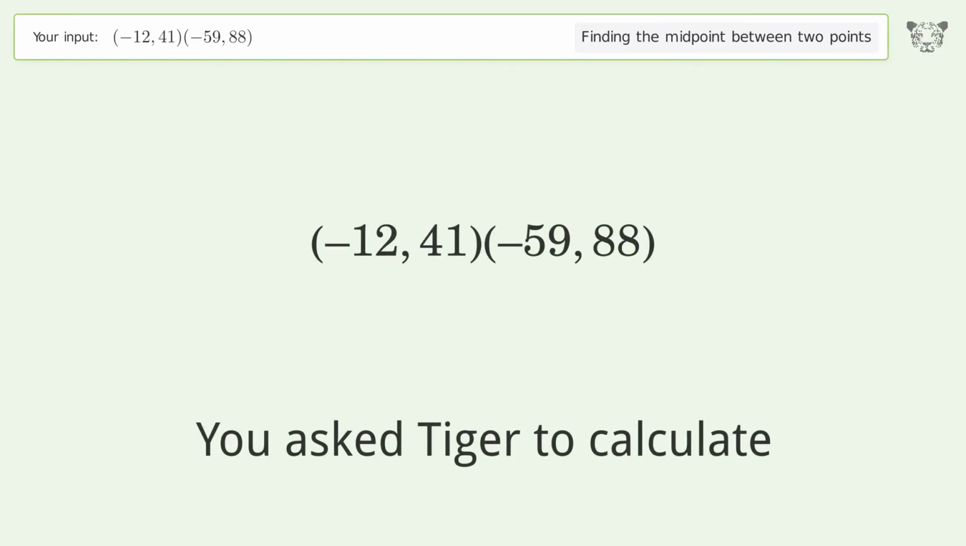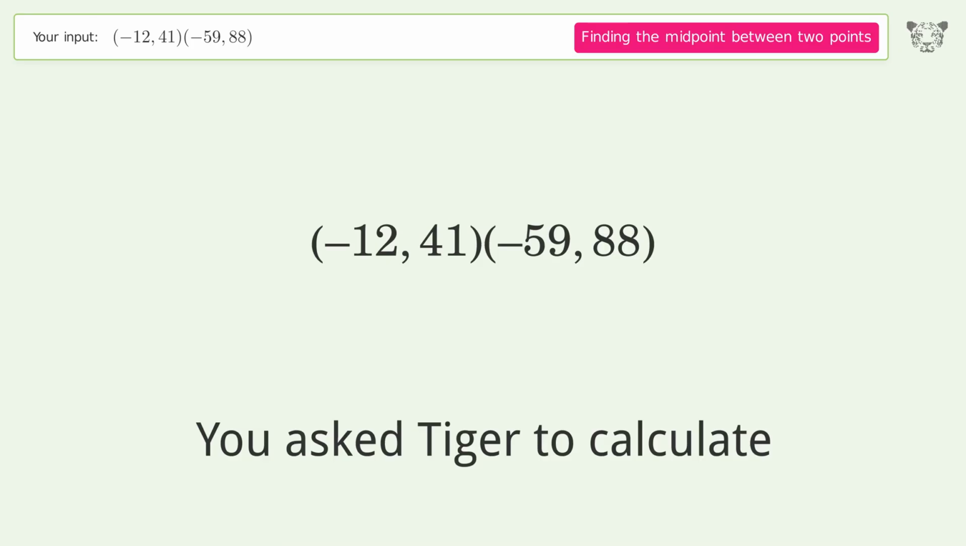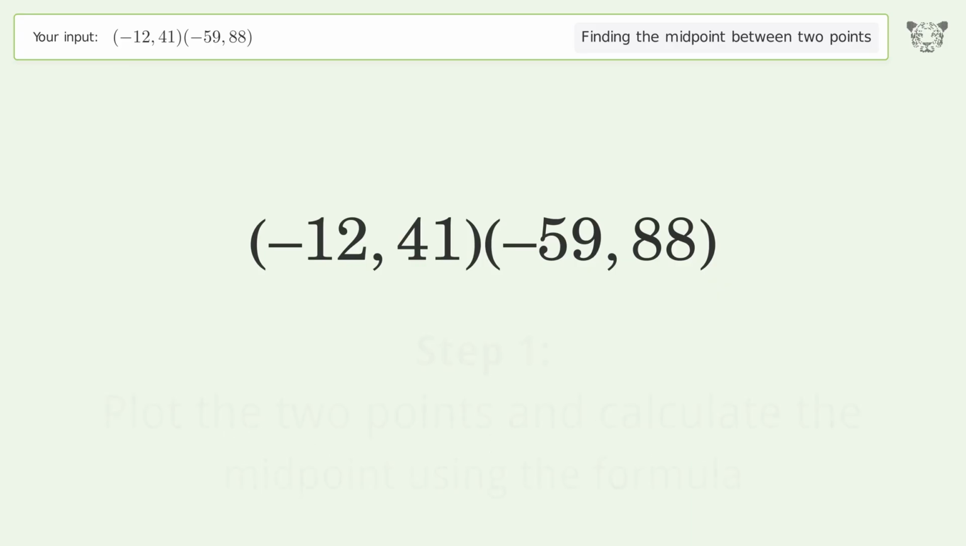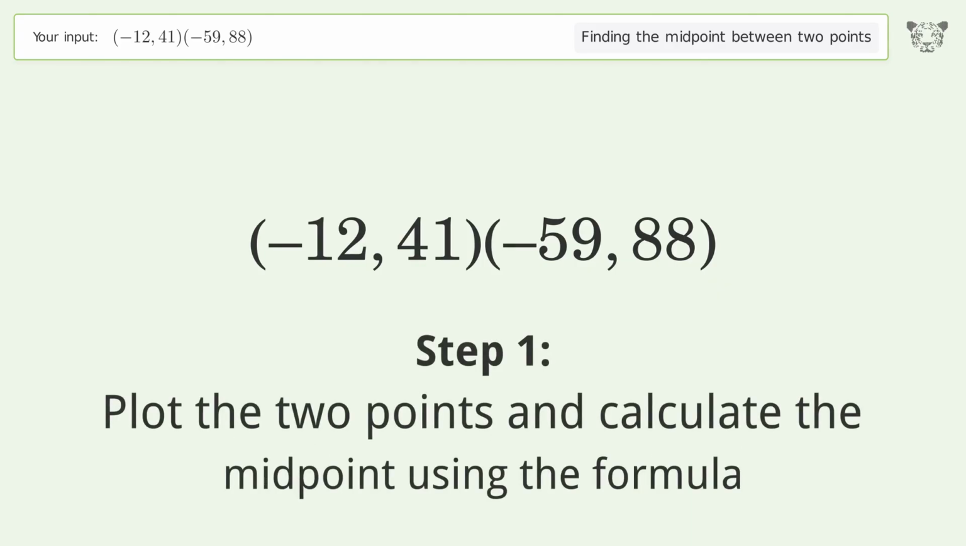You ask Tiger to calculate. This deals with finding the midpoint between 2 points. The midpoint between the 2 points is negative 35.5, 64.5. Let's solve it step by step. Plot the 2 points and calculate the midpoint using the formula.